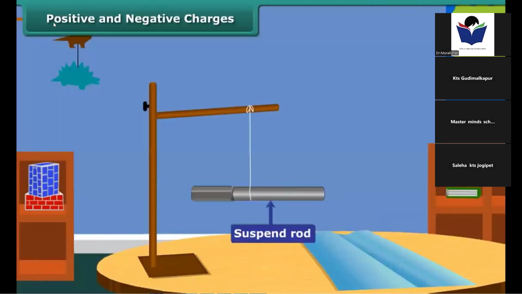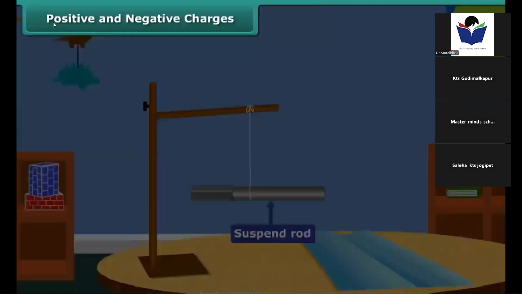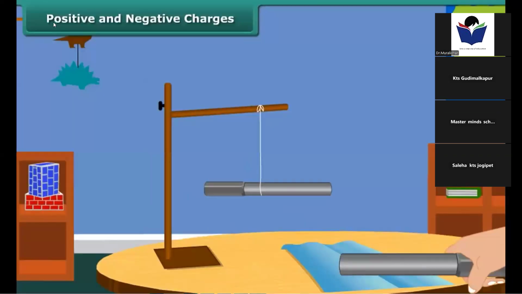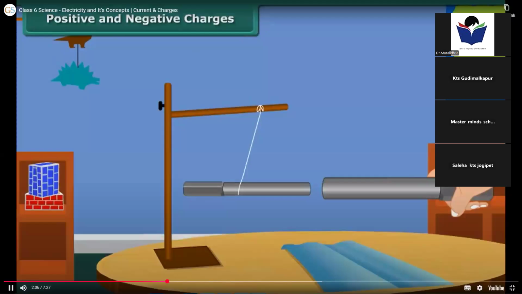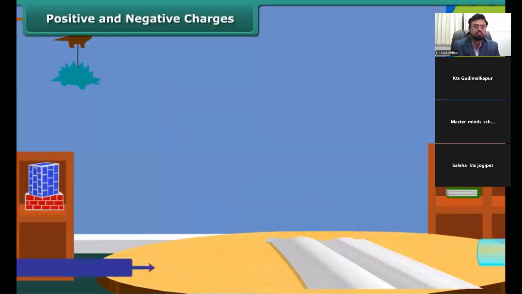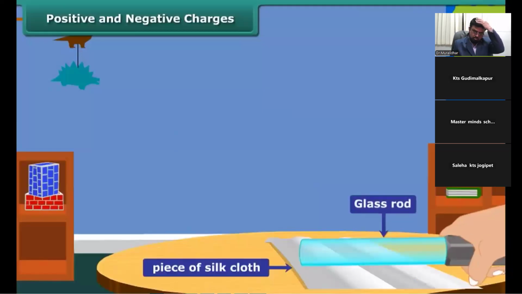Let us perform an activity to understand positive and negative charges. Take an ebonite rod and rub it with a piece of woolen cloth. Now suspend the rod by tying a thread through its middle. Now charge another ebonite rod in the same way and bring it close to the suspended rod.